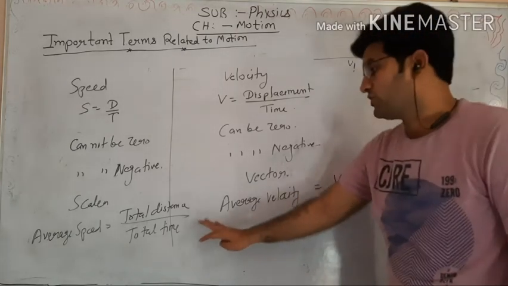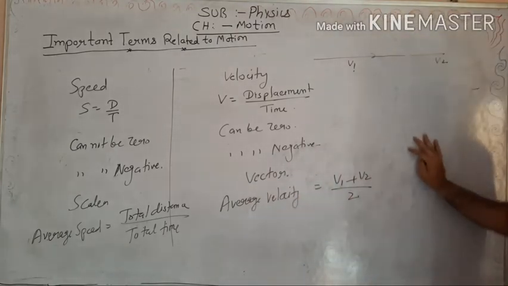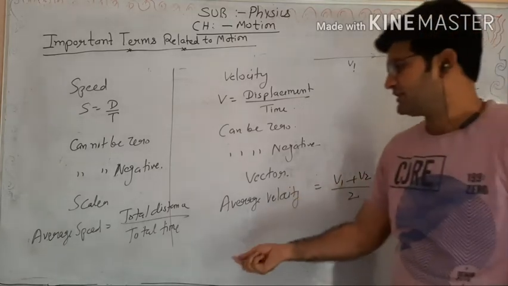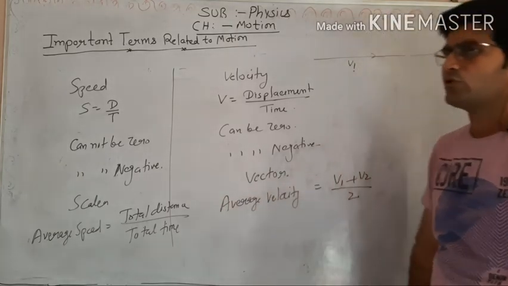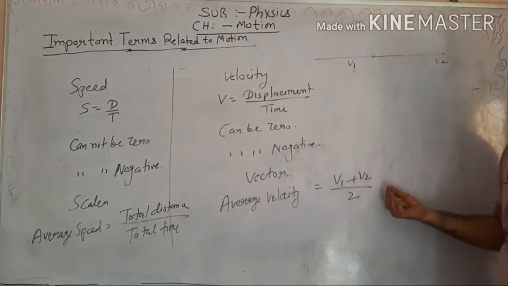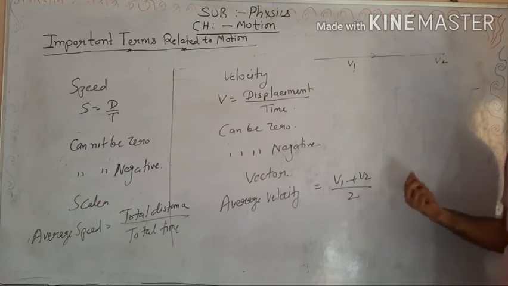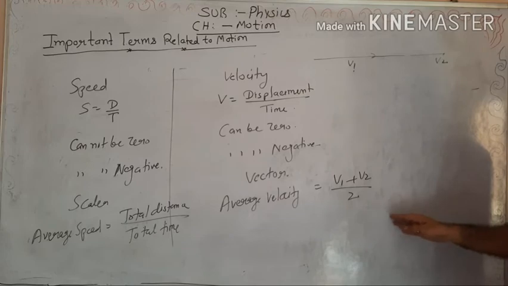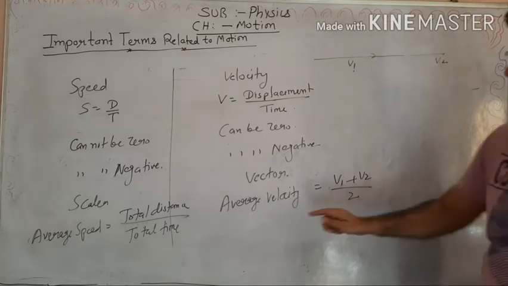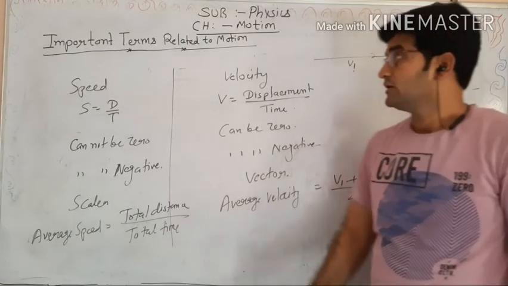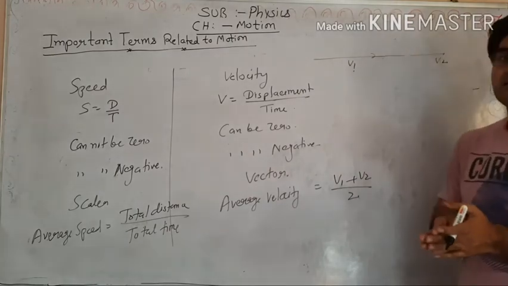However, both quantities have the same units, but there is a basic difference. This is the total distance upon total time, and this is the average velocity. It is the mean of the velocities, because velocity is a variable quantity. It can be variable and uniform also, but speed need not be constant. So this is the basic difference between speed and velocity.